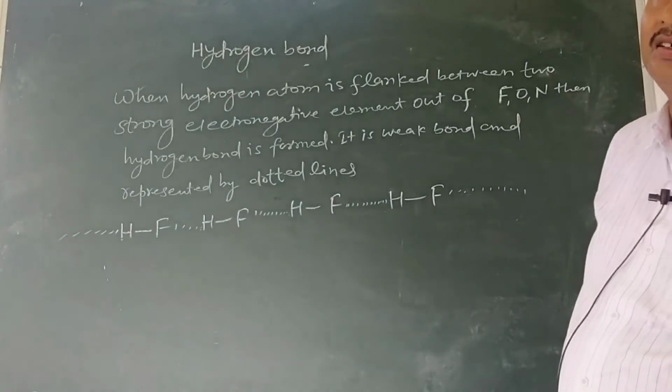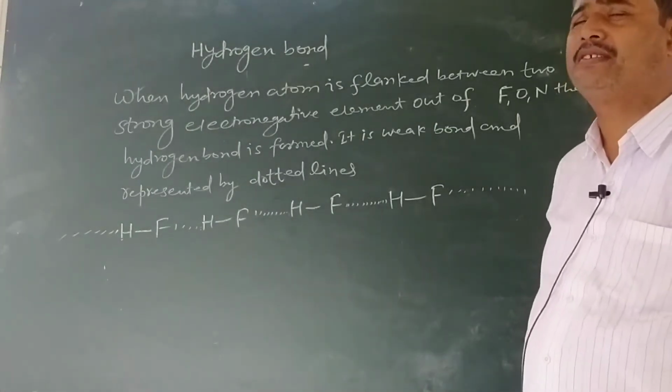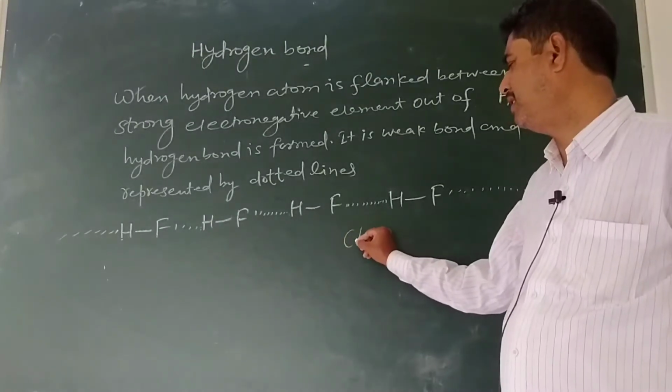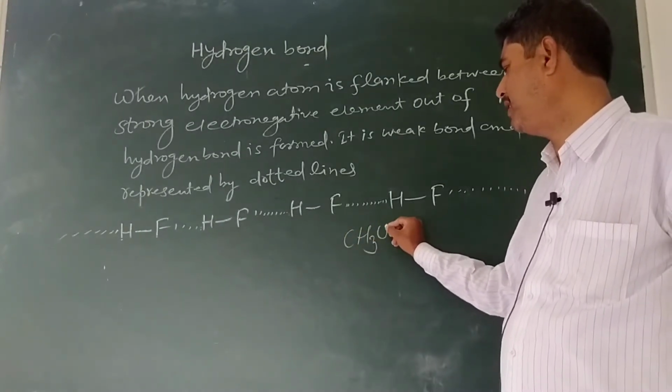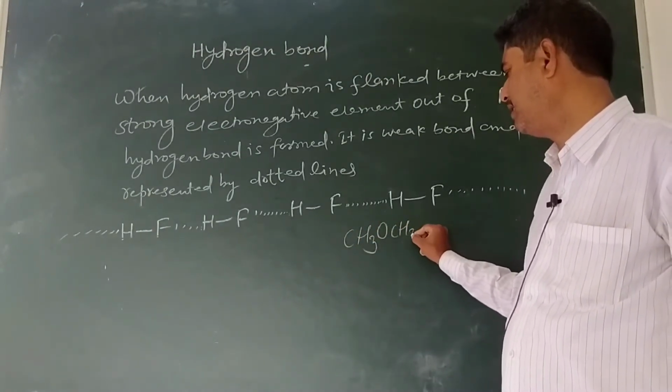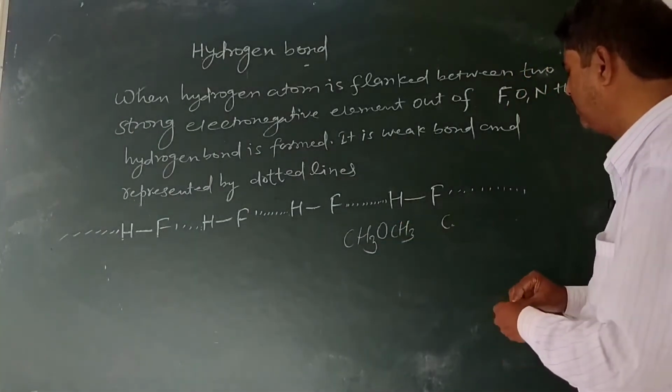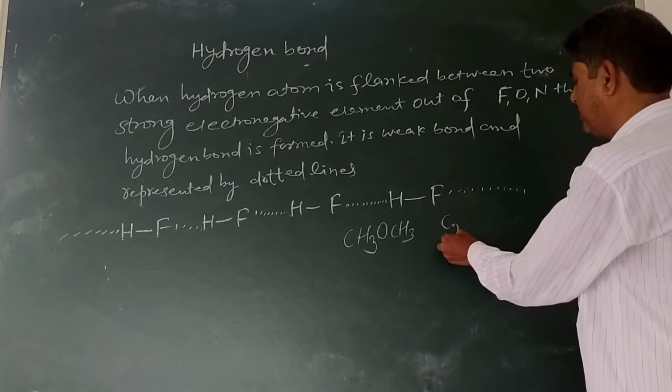Alcohol and ether are isomers of each other. CH3OCH3, methoxymethane, that is ether, is an isomer of ethanol, C2H5OH.